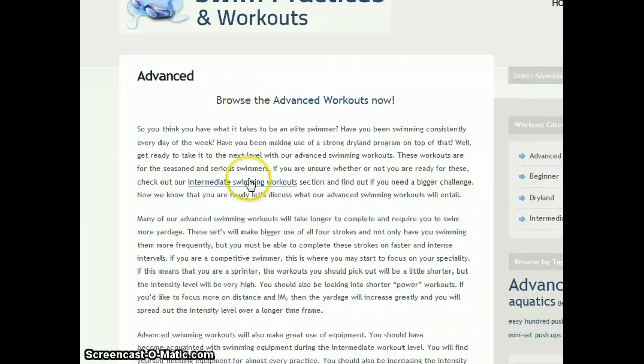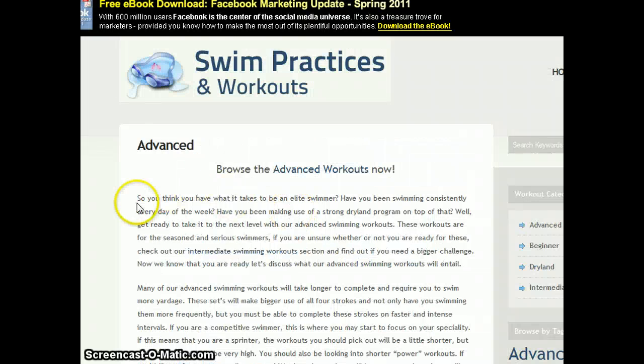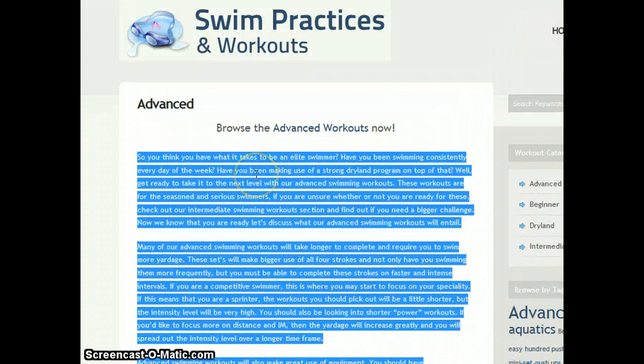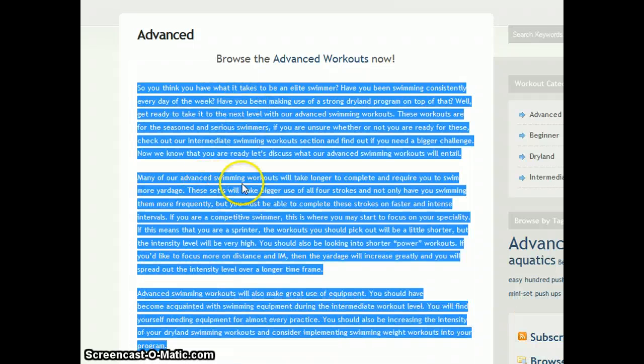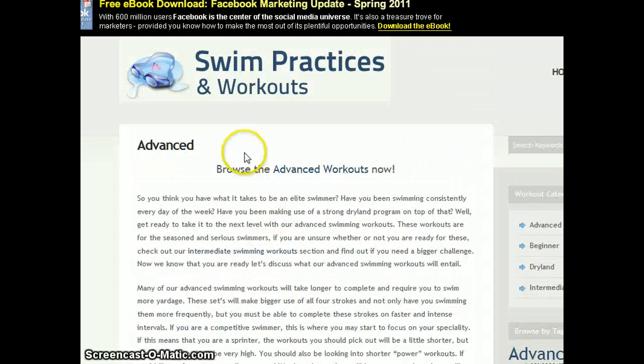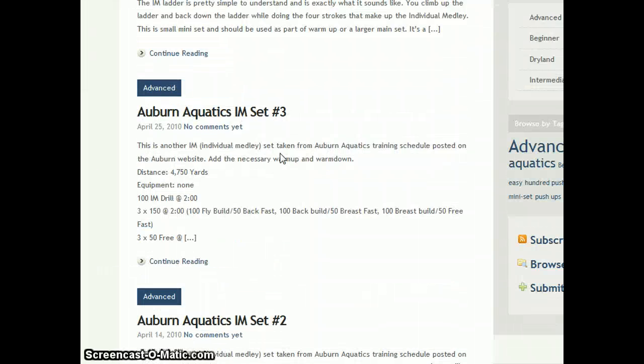Okay, so what we realize here is that this is a very short article, right? It possibly would not fit within what we require in terms of the number of words, but we can still have a look at it. Yeah? And does it make sense? Many of our advanced swim workouts will take longer to complete. Advanced swim workouts will also. So this is really fluff. This article really and truly isn't saying anything because it's not really going into advanced workouts. So let's delve deeper to see what's here.